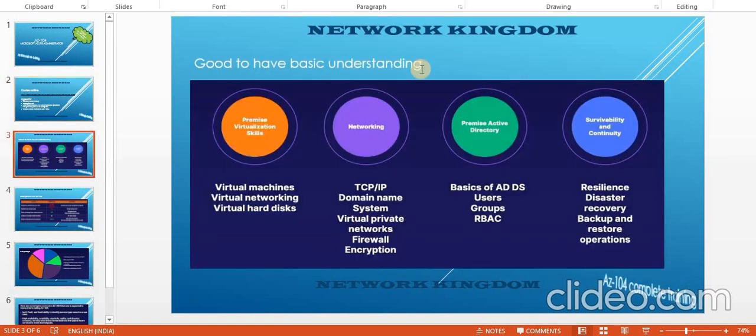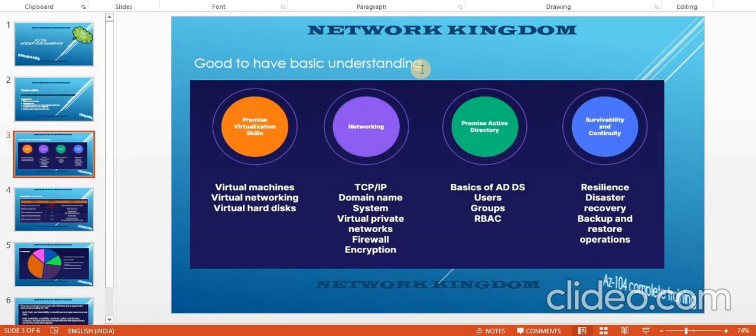So let's move to the next slide. Basically, as per Microsoft, if you are targeting the AZ104 exam, you must know these terminologies. You must know what is a virtual machine, what is the use of a virtual machine, why we create a virtual machine, what is virtual networking, virtual hard disk, what is TCP IP.